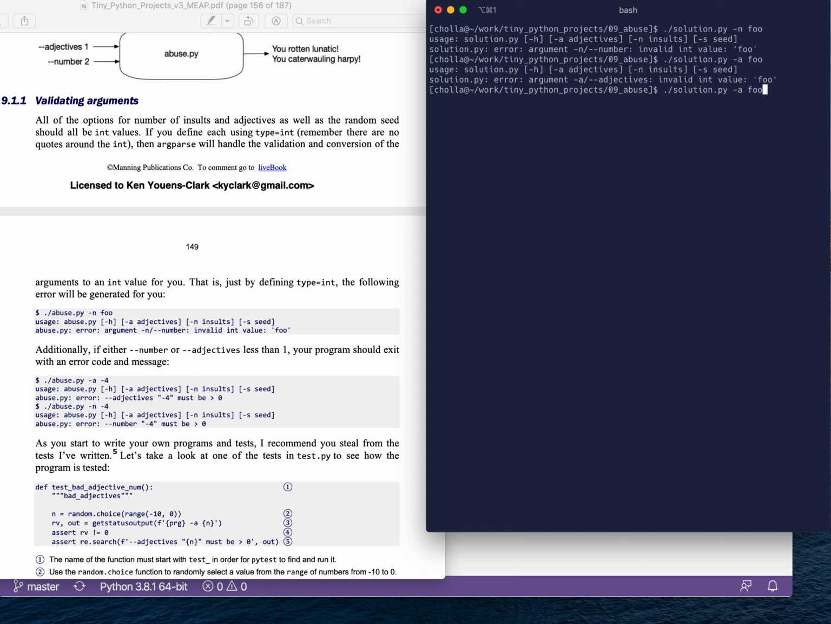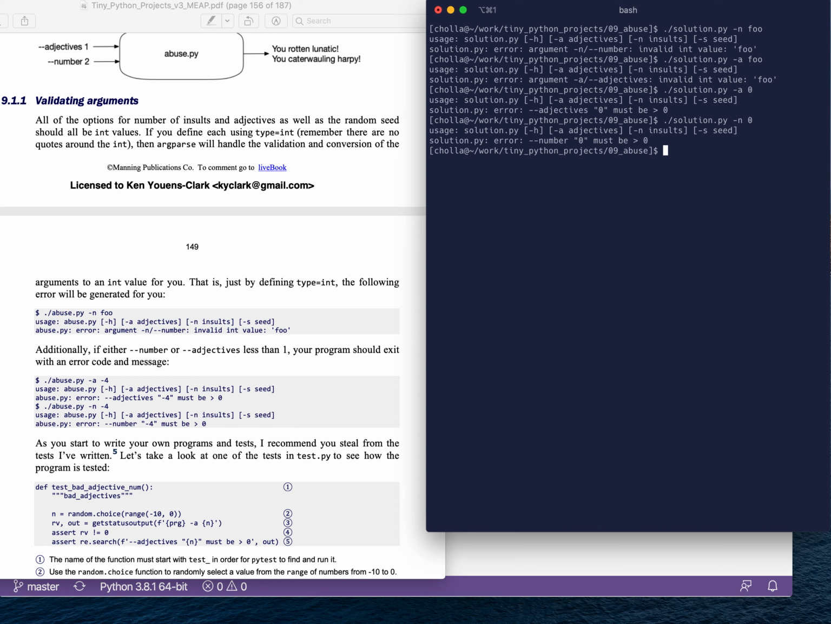Another problem that we might encounter is, what if we are given, say, 0 as the number of adjectives? That should not be possible either. In this program's logic, we want there to be at least 1 adjective. So how can we verify that the number of adjectives is greater than 0? And again, it's going to be the same for the -n, for the number. We don't want to produce 0 insults. We want to produce at least 1. We could produce 100.